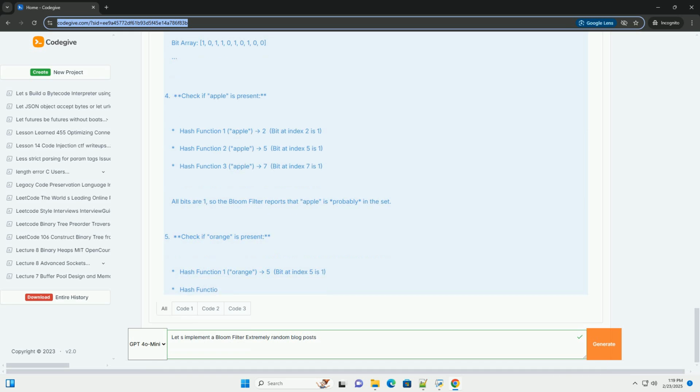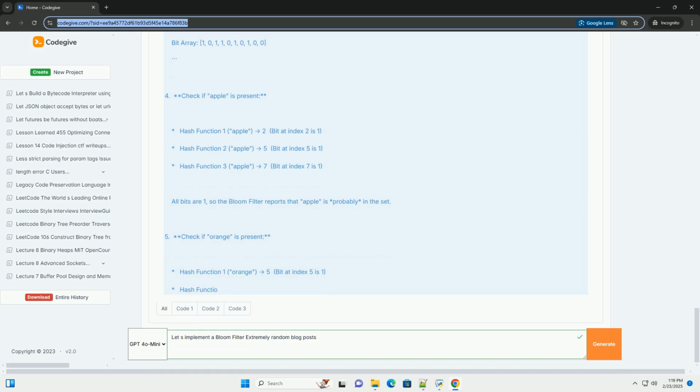1. Seeded hashing. Use a single hash function, like SHA-256, MurmurHash, or FNV hash, with different seed values for each hash function. This is the method used in the provided code. 2. Double hashing. Use two independent hash functions, h1(x) and h2(x), and generate subsequent hash functions as follows. This is a good approach because it only requires two independent hash functions. 3. Chaining hash functions. Use the output of one hash function as the input to the next. This method can introduce correlation if not done carefully.